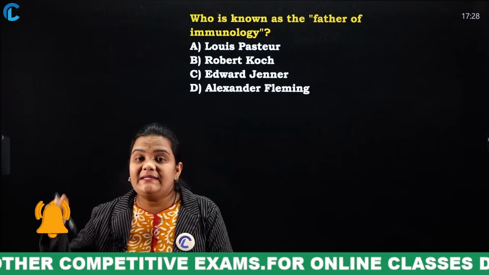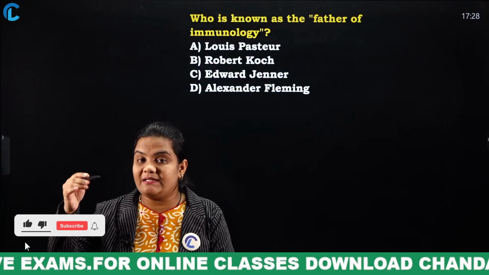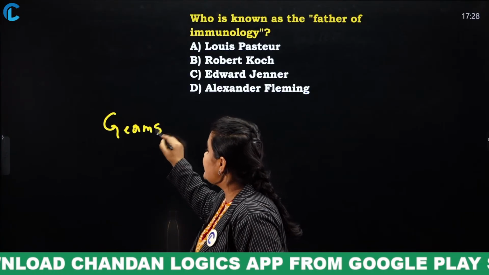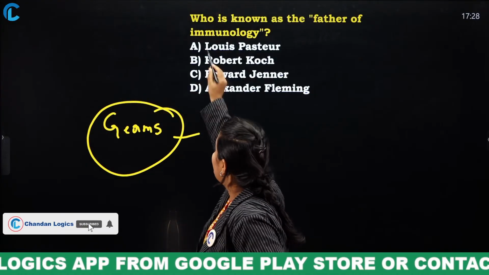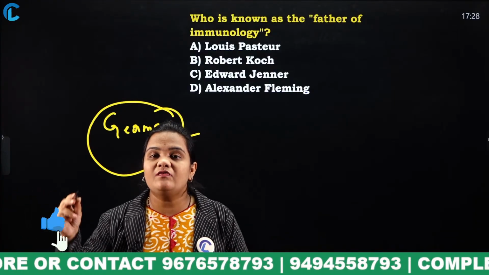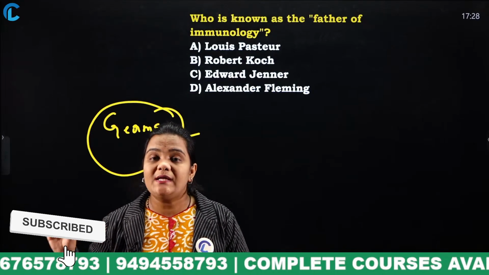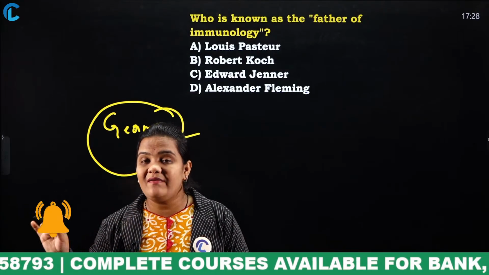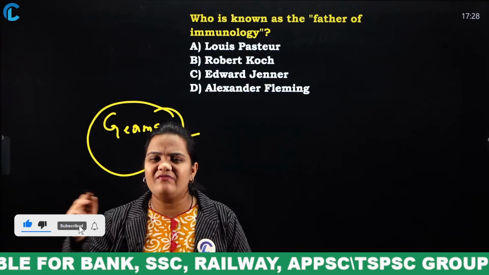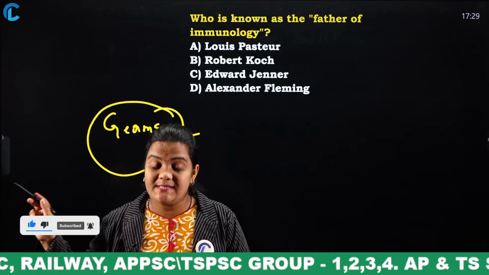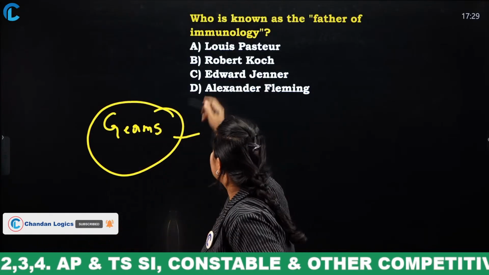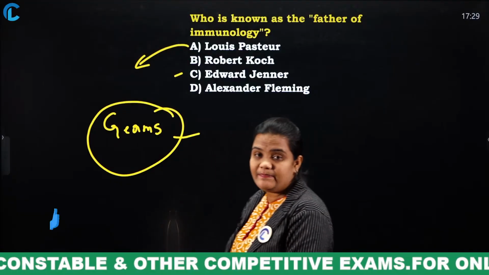He discovered that the reason for diseases is germs. Germs are nothing but what? Bacteria, fungus, etc. Who is he? Louis Pasteur. He even developed the vaccine for rabies.